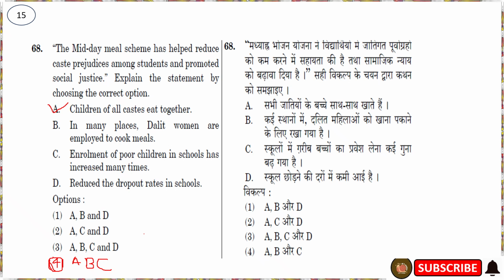Then in many places, Dalit women are employed to cook meals. Yes, this is also correct. And the third one is enrollment of poor children in school has increased many times, which is correct because of the midday meal. Poor children's enrollment has started and increased, and it reduced the dropout rate in school. No, this last one is not correct. So the correct option is the fourth one. A, B, C is the correct option.